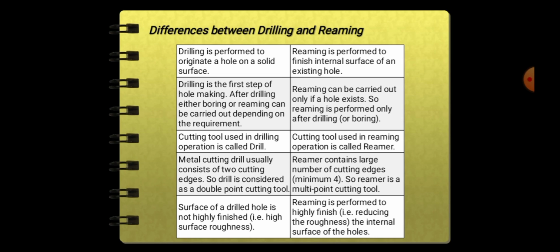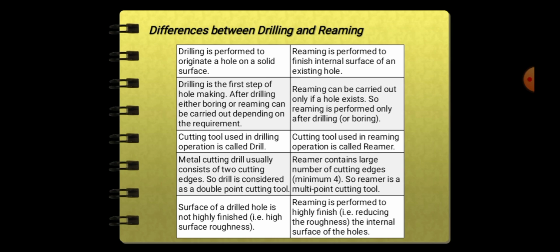So here are the differences between drilling and reaming. Drilling is performed to originate a hole on a solid surface. Reaming is performed to finish the internal surface of an existing hole. Drilling is the first step of hole making. After drilling, either boring or reaming can be carried out depending on the requirement. Reaming can be carried out only if a hole exists. So reaming is performed only after drilling.